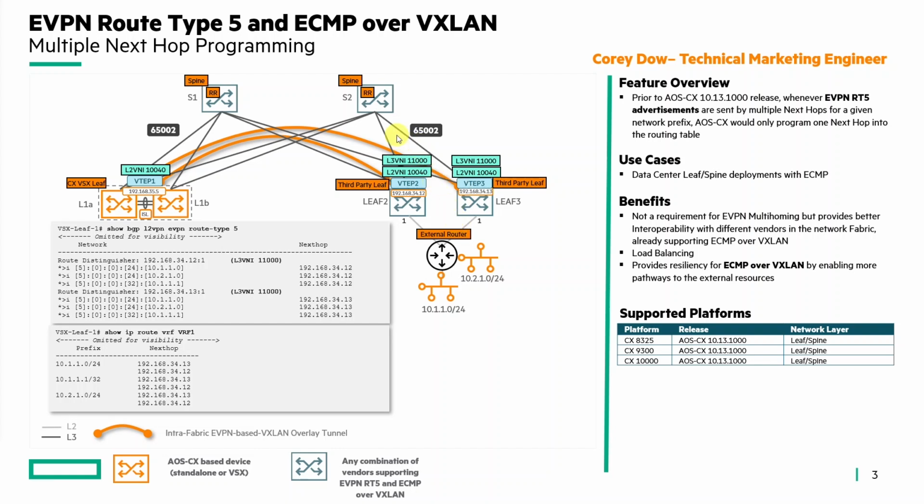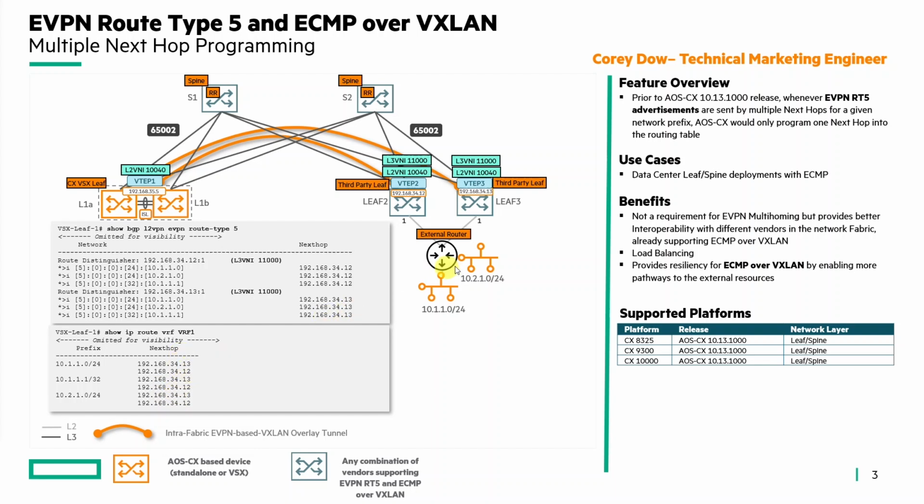Prior to 10.13 1000, whenever EVPN route type 5 advertisements were sent by these multiple next hops, AOS-CX would only program one next hop into the routing table. As you can see now, we program all of the route type 5 updates into the routing table, and those networks are now reachable by both routers. If we look at the routing table with show ip route vrf VRF1, we can see 10.110, 10.111, and 10.210 are all advertised with reachability to these next hops.